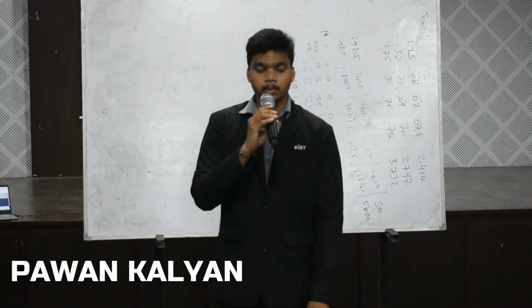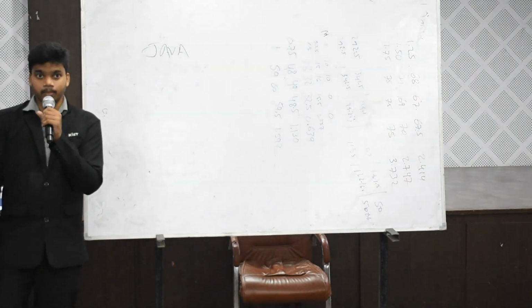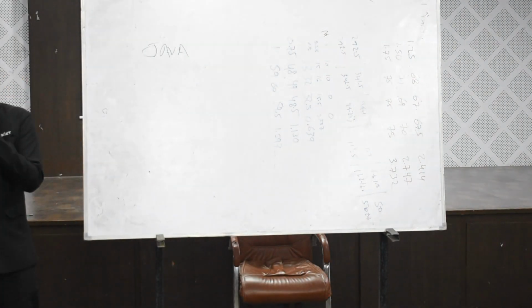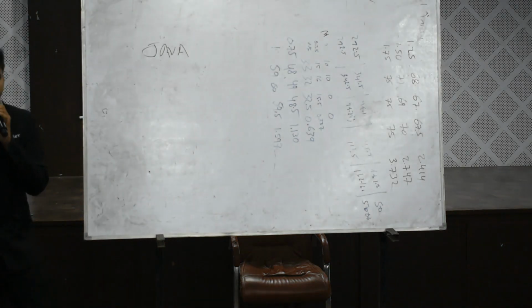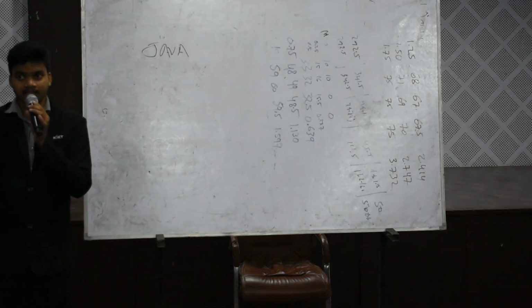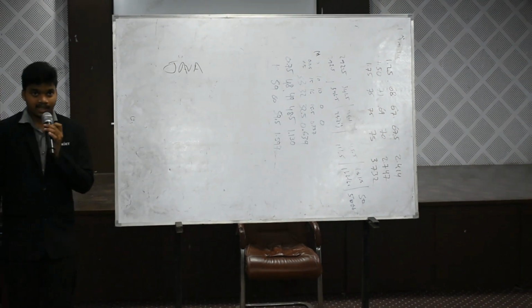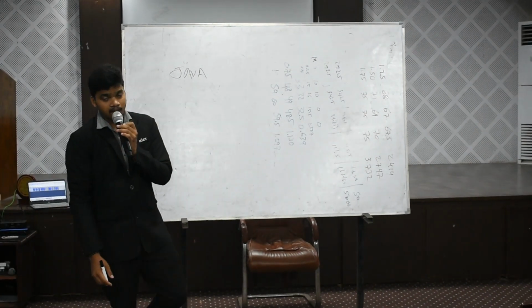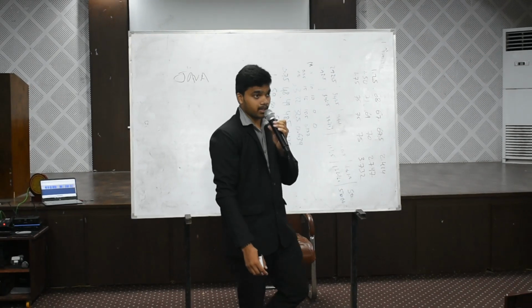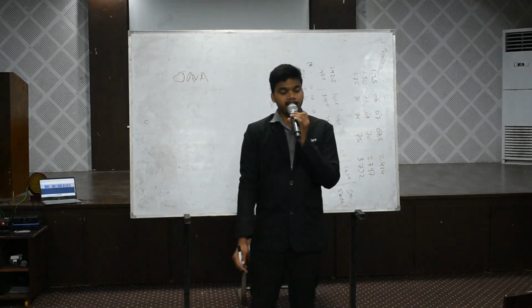Today I am going to explain about Java. Java was invented by James Gosling in the year 1995 at Sun Microsystems. Initially it was called Oak. Later it was called Greens. And later it was developed by James Gosling and renamed as Java.